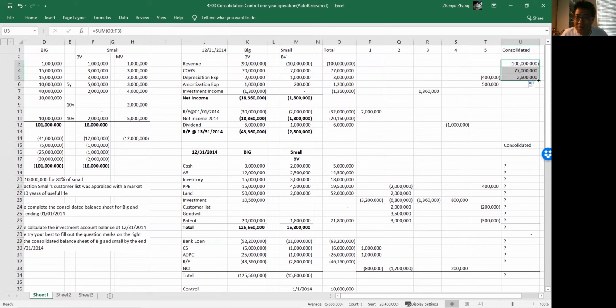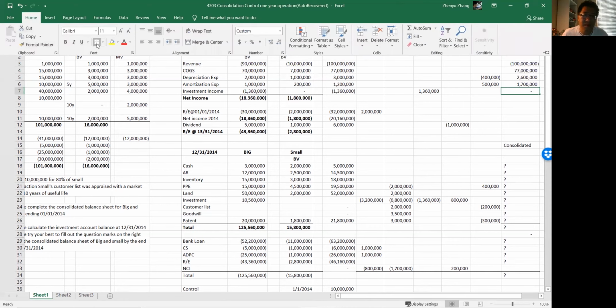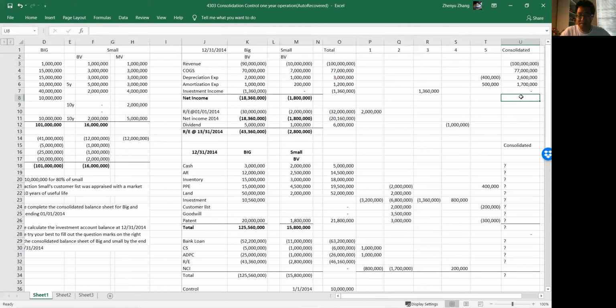We explained the reason. Total amortization will be more, right? And investment income will be 0. Again, so now we can calculate what is net income. What is group net income?